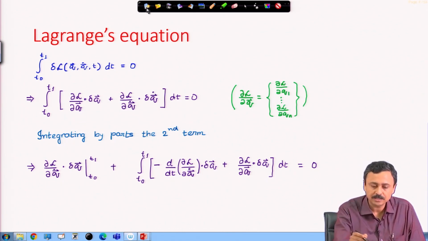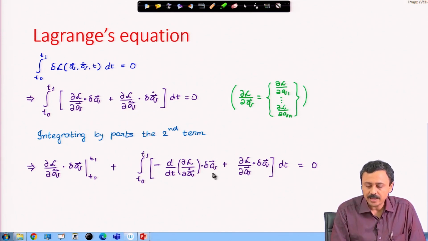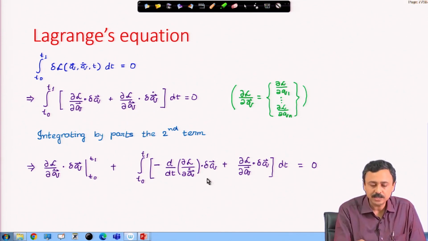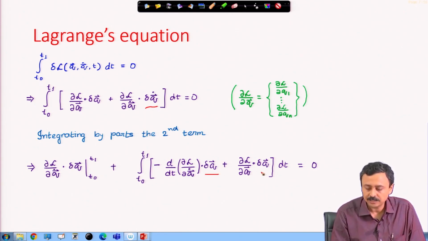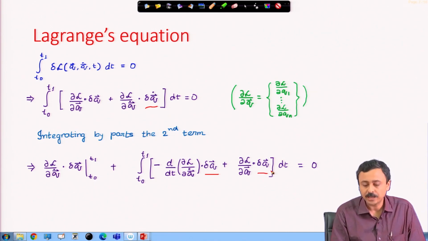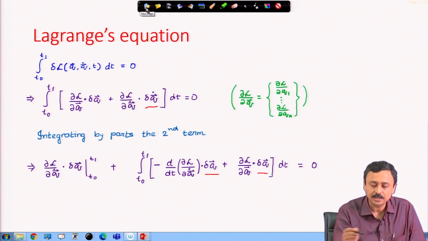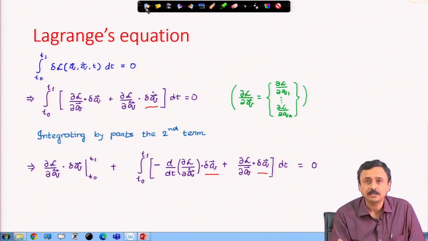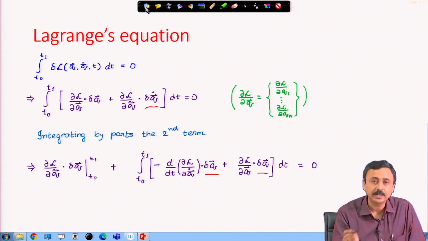Now, why have we done this? Because inside the integral I now have delta q. Initially I had delta q dot, but after this integration by parts I have delta q here. Therefore, I can pull it out and use the condition that delta q is arbitrary, the variation is arbitrary. At any time frozen, this delta q can be arbitrary.